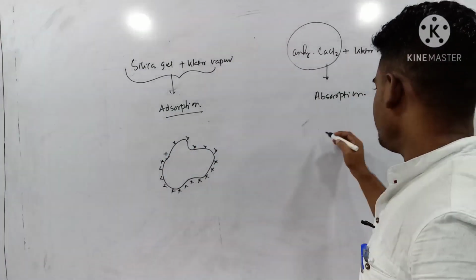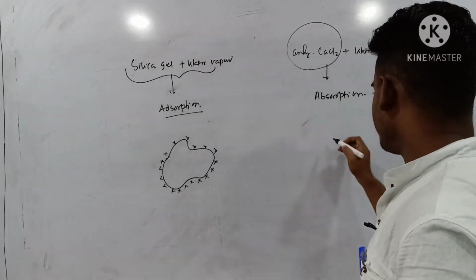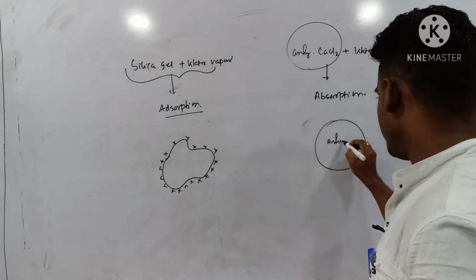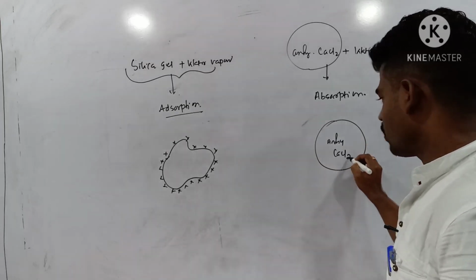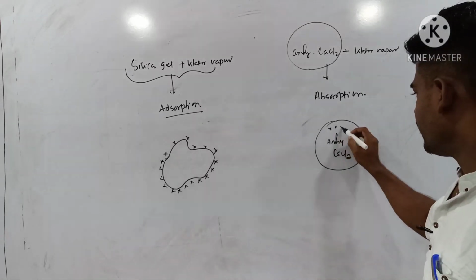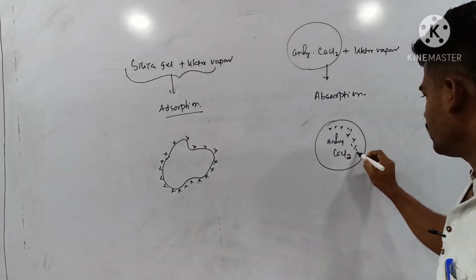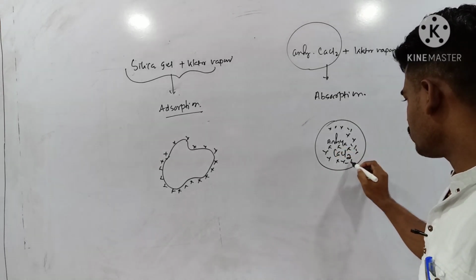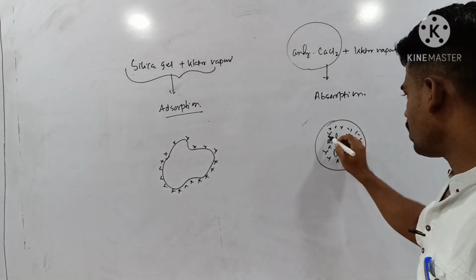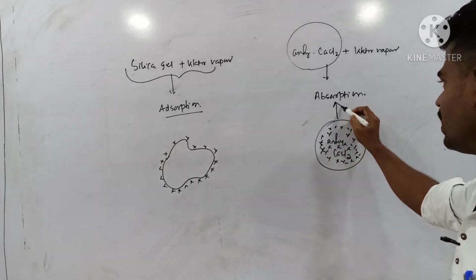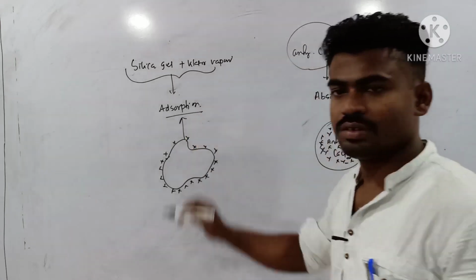But in this case, if I consider this one as anhydrous calcium chloride, then these water molecules get absorbed completely throughout the bulk. So this one is absorption and this one is adsorption.